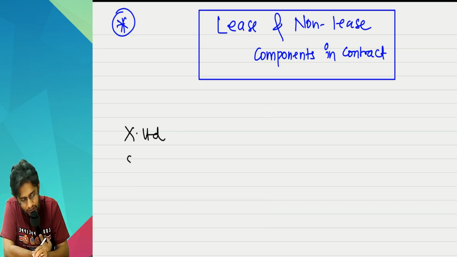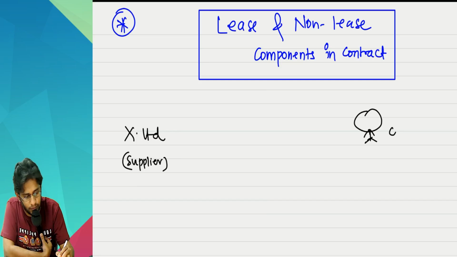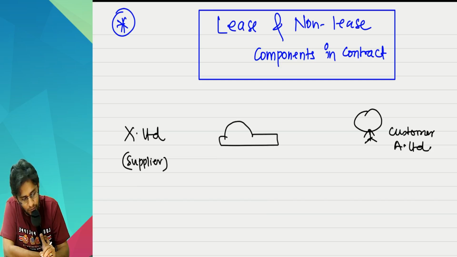X Limited is the supplier. He supplies to this customer A Limited a car with a driver also.